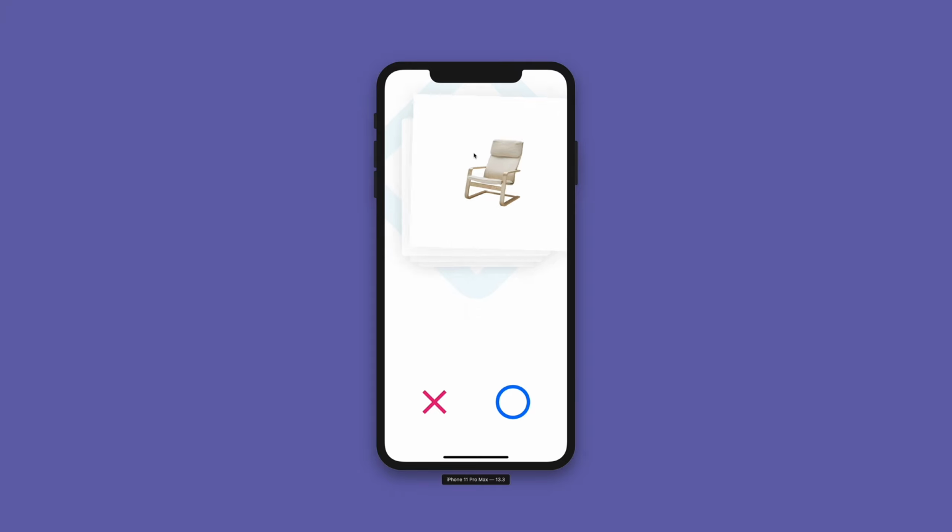I hope that this tutorial was useful for you and you've learned some techniques to create a Tinder-like application in React Native. In our case, it was for chairs, but you can do it for many other types of applications.